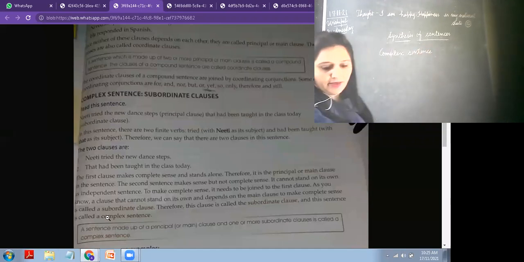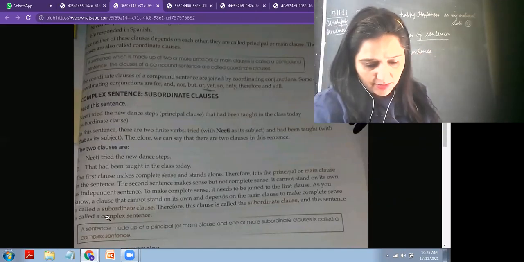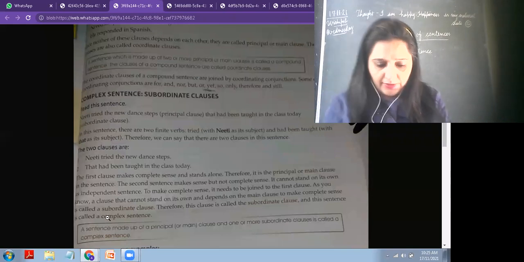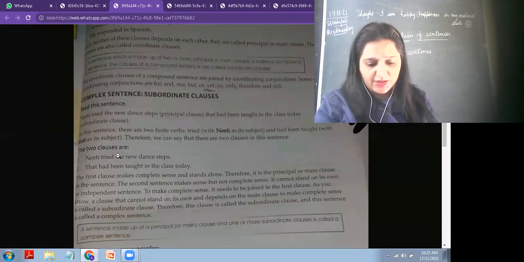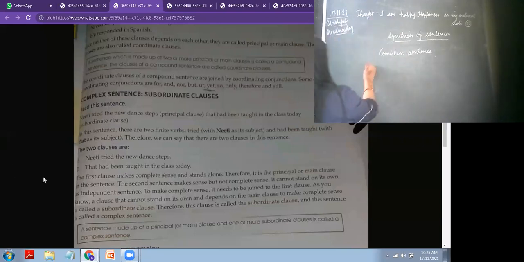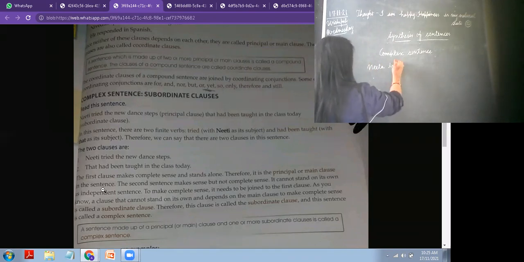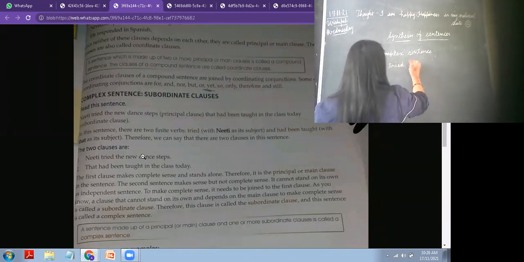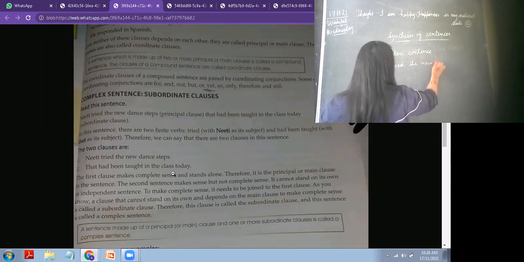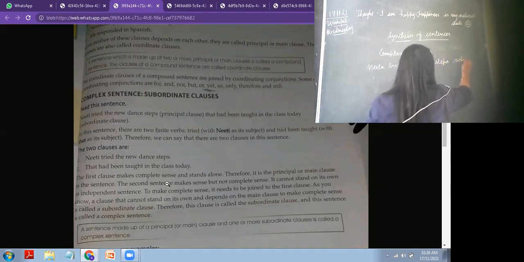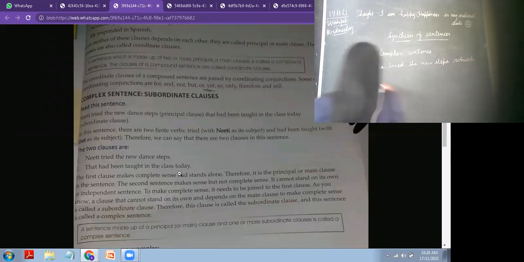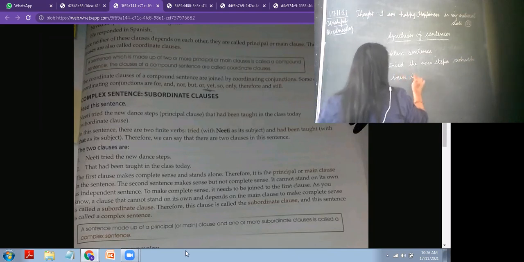So we can have an example of a complex sentence. Neeta tried the new dance steps. They had been taught in the class today. Neeta tried the new steps which had been taught in the class today.